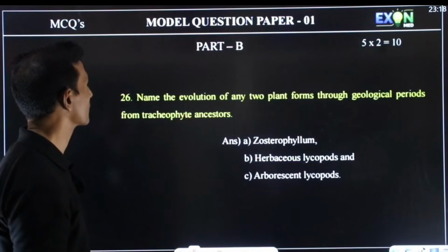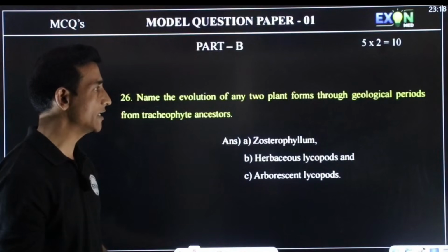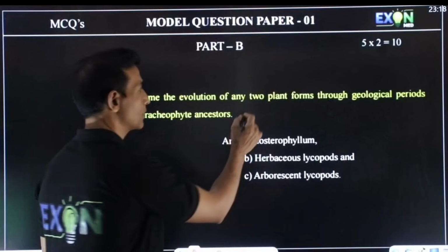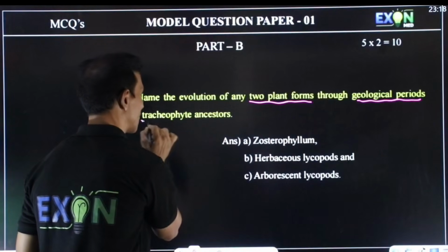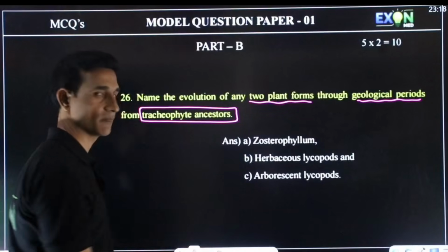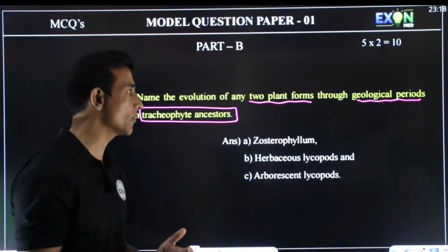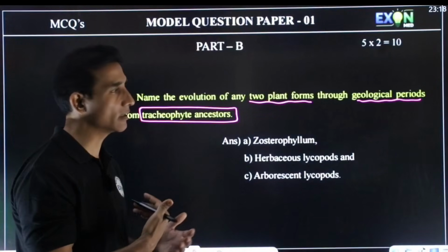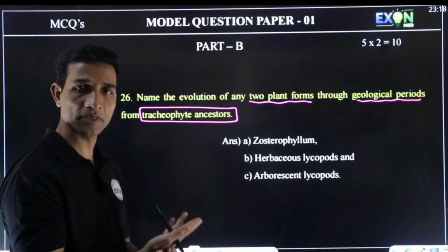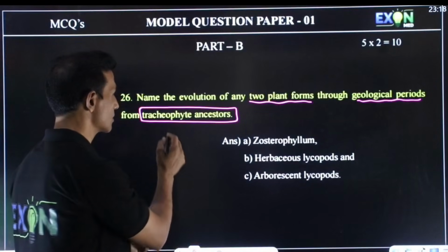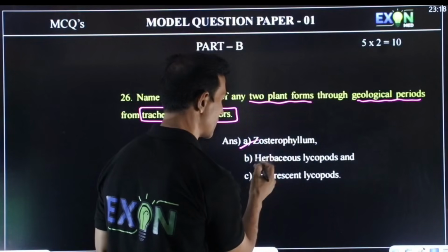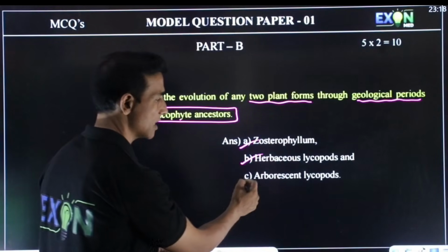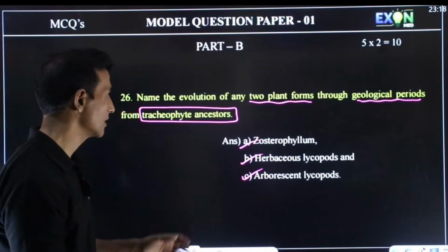Next question. Name the evolution of any 2 plant forms through geological periods from Tracheophyte ancestors. When you see the chart of the geological time periods, Cenozoic era, Mesozoic era, there you come across Tracheophyte ancestors. So you can mention Zosterophyllum, herbaceous lycopods, arborescent lycopods.